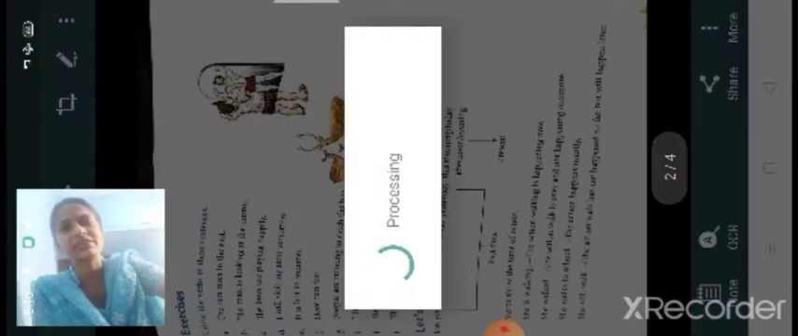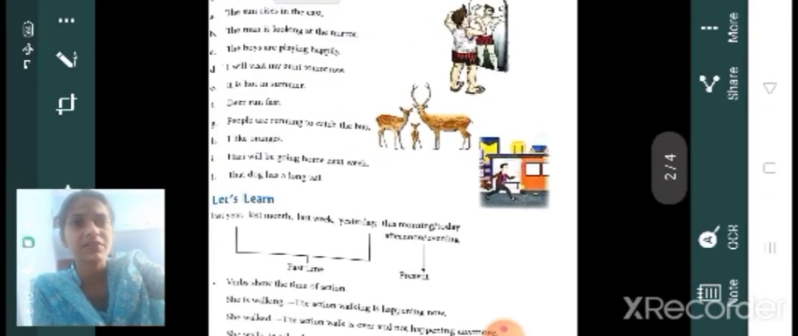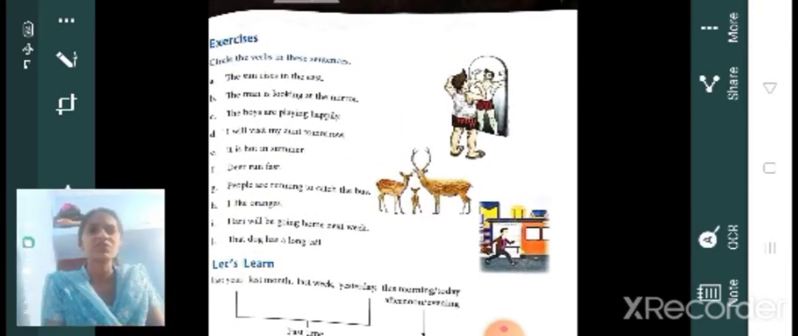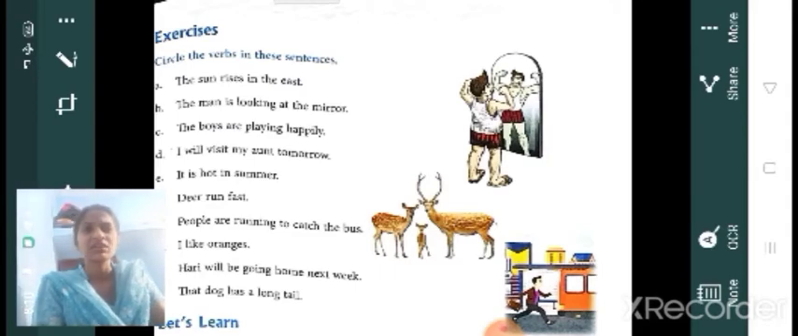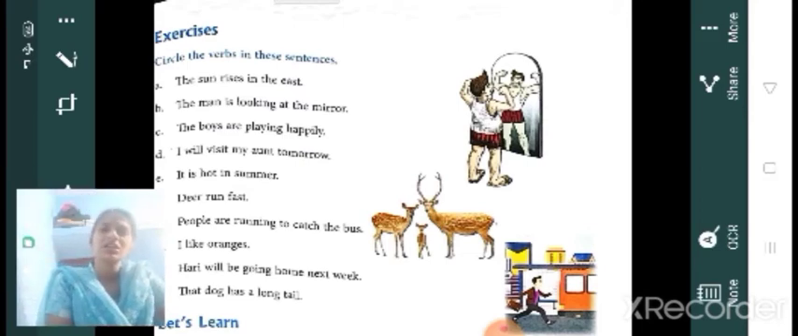So we can move to the exercise. First exercise. Circle the verbs. Okay, verbs means action. Verbs denote action. First one, the sun rises in the east. Which is the action? Yes, rises. Just circle that, rises. Then, the man is looking at the mirror. Yes, is looking. Then, boys are playing. Then, I will visit my aunt tomorrow. Visit. Okay, so children, just circle that, is looking.